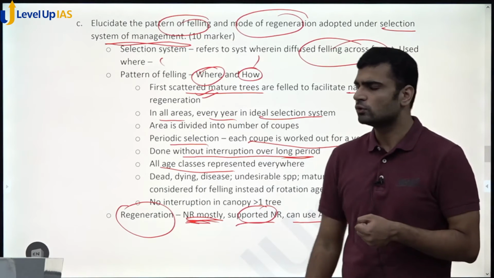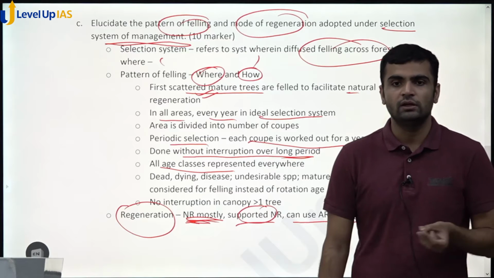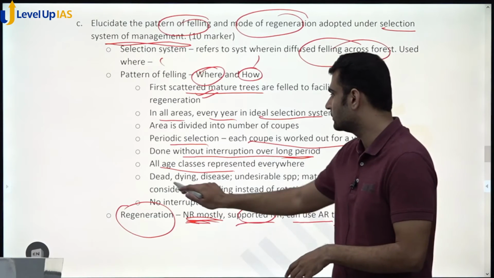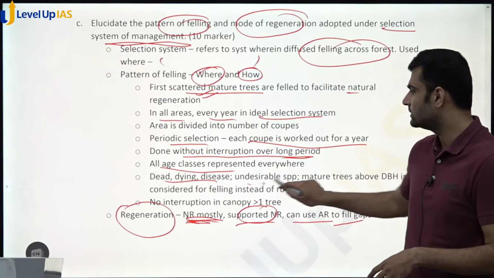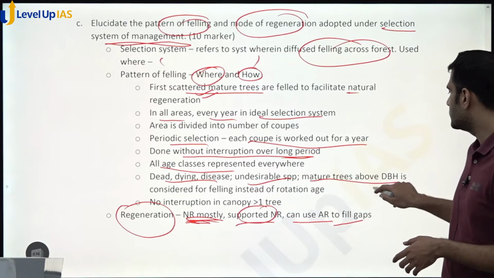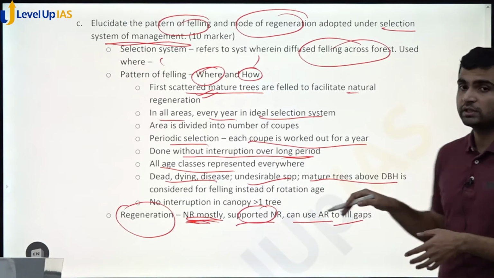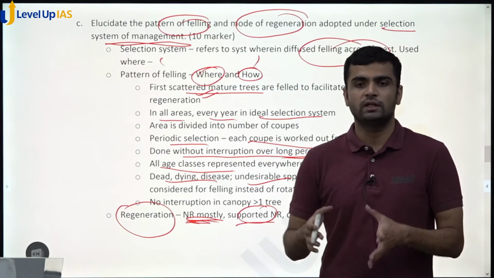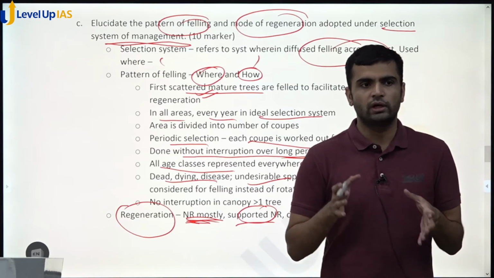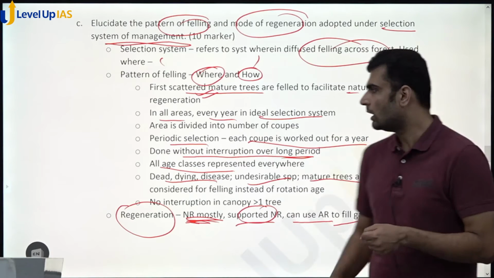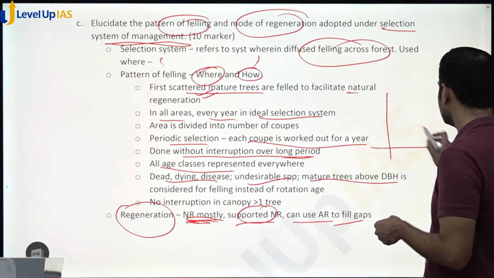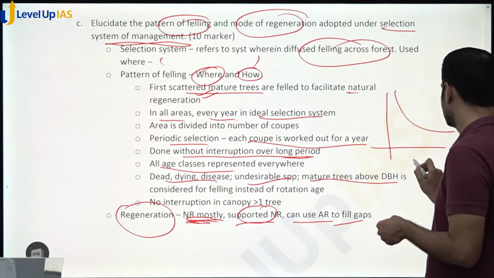So what is the chronology of felling? Firstly we fell dead, dying, or diseased trees because we don't want other trees to get infected. These are the first. Then undesirable species are felled. Then mature trees above DBH, or diameter at breast height. Because in selection system we don't have a rotation period per se, we choose a DBH, and above that DBH all trees are felled. So basically this is your distribution, this is your diameter,